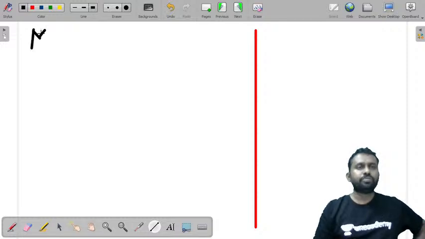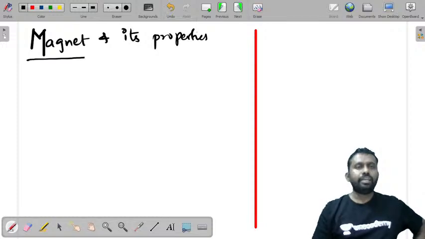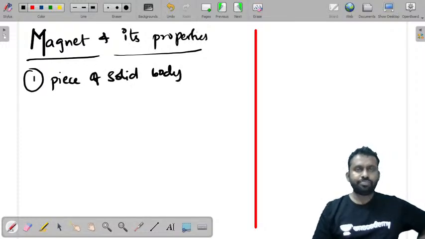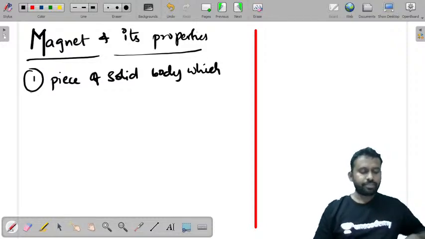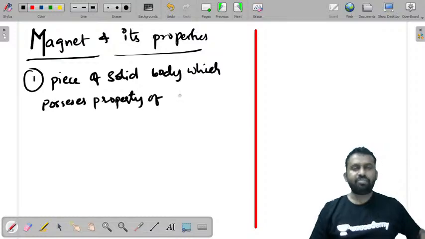Let us see what a magnet is and what its properties are. First, what is a magnet? A magnet is a piece of solid body which possesses the property of attracting or repulsion.